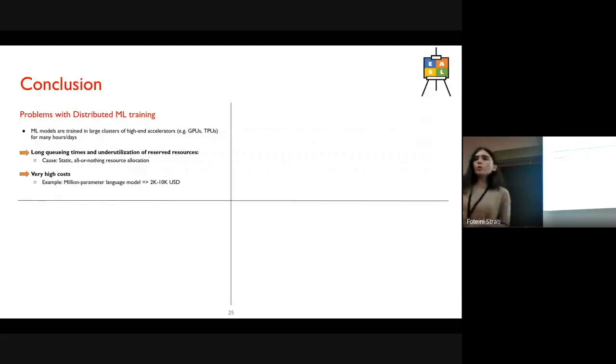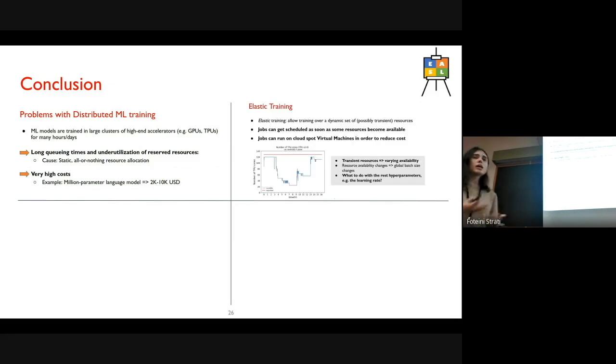To conclude, the problem that we presented today is that distributed ML training can suffer from long queuing times, sometimes underutilization of reserved resources, and very high costs. Elastic training can help alleviate these problems by allowing us to train over a pool of transient resources, but the availability of transient resources can change over time, including changes in the global batch size.